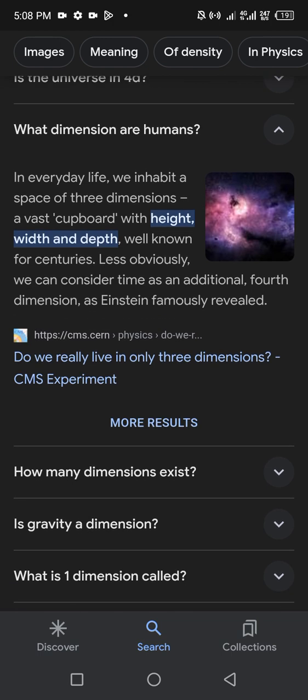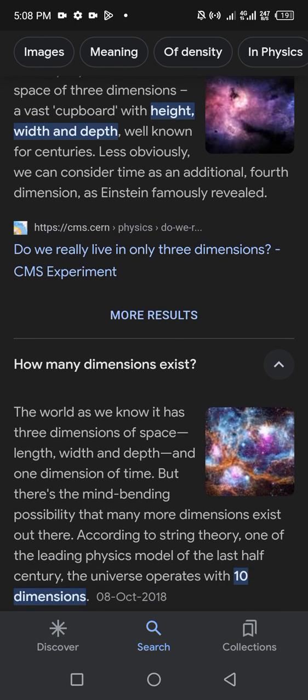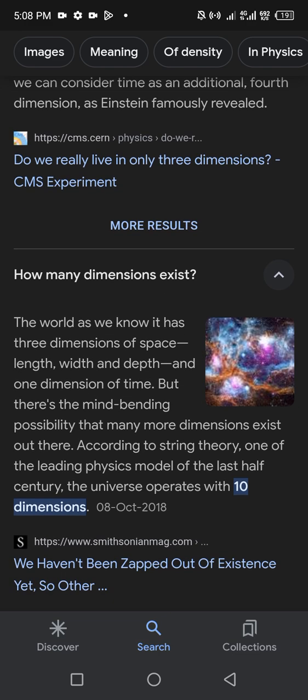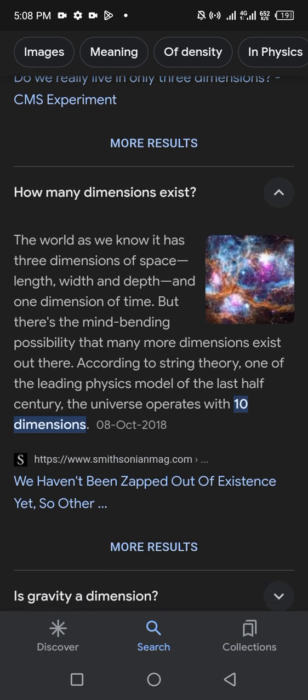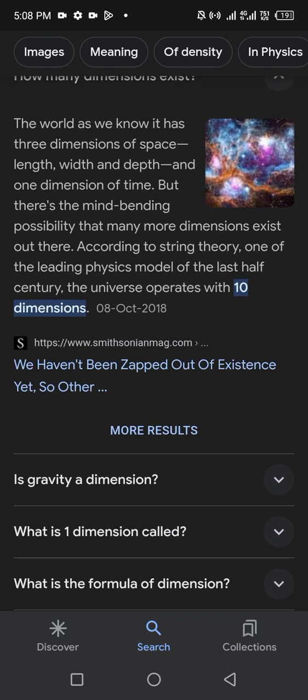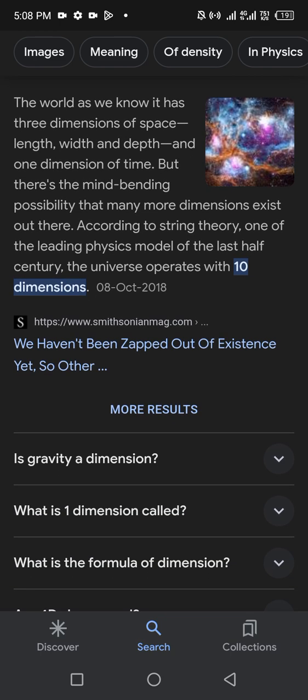उसके बाद होता है how many dimensions exist. So the world as we know it has three dimensions of space, length, width and depth, and one dimension of time. But there is the mind-bending possibility that many more dimensions exist out there. According to string theory, one of the leading physics models of the last half century, the universe operates with 10 dimensions.